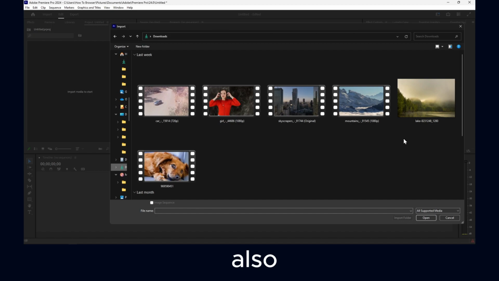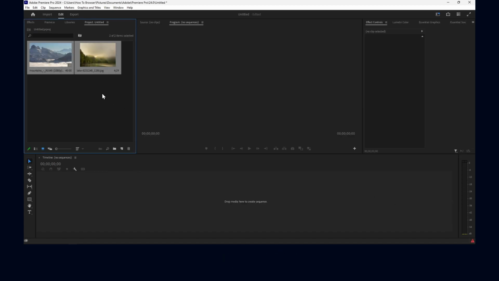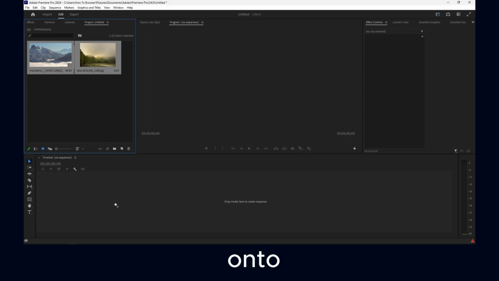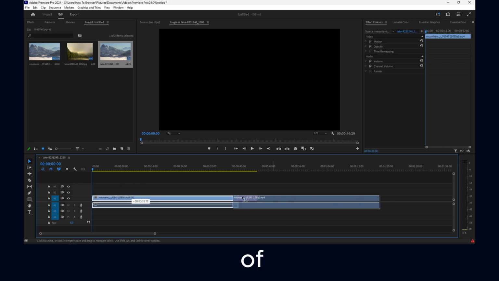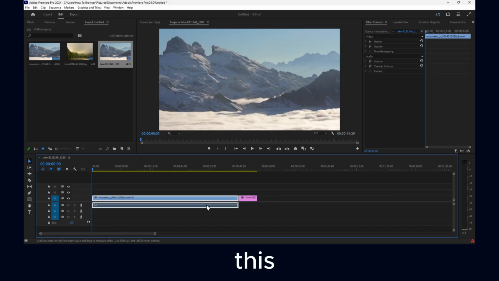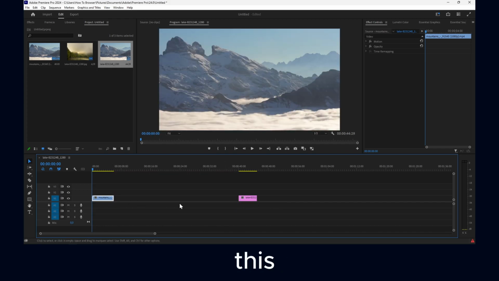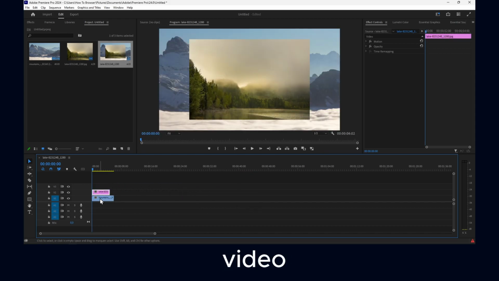or image. I'm going to select two videos so I can show you for image and video. And now this is the timeline, and you can grab and drag onto the timeline. Now you have both this video and this image, and this is for the audio. You see this audio icon here. You can also click here for voiceover record, and the voiceover will start. But if you don't want the audio, you can click on link, and right click and delete the audio from that video. And now you want to crop, just drag like this, and I'll put the video and the image over each other, the image on top of the video.